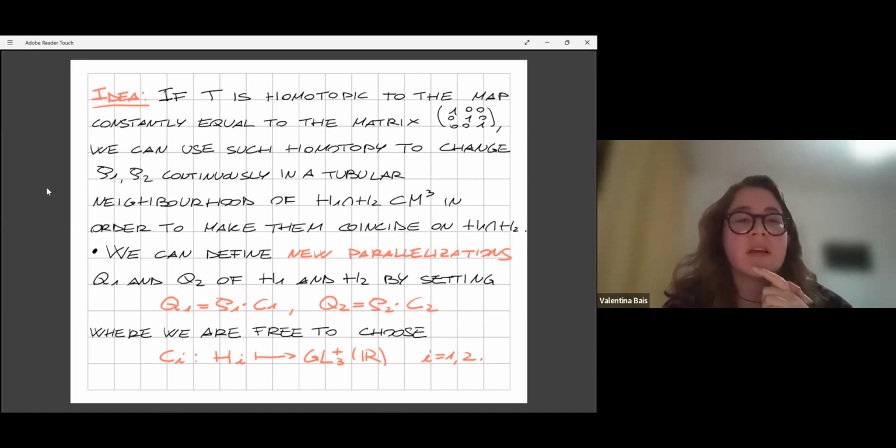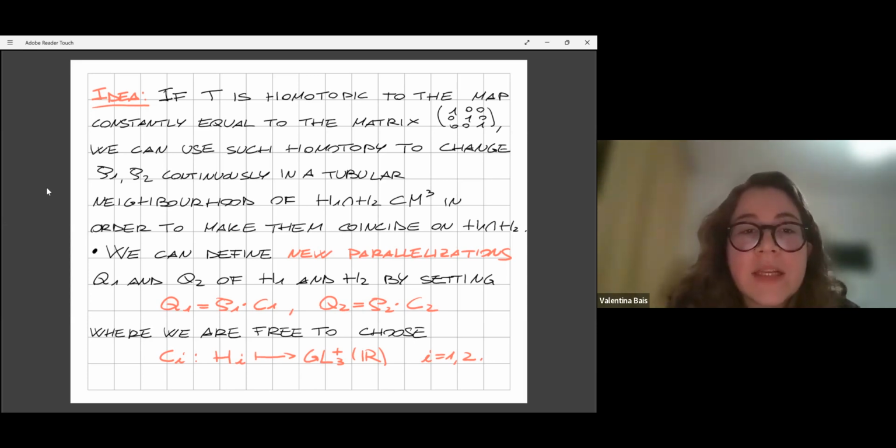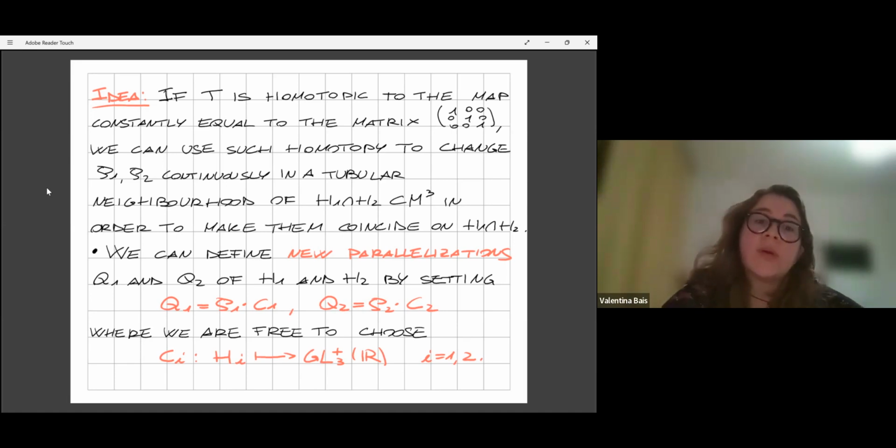Okay, so we can change P1 and P2 to new parallelizations, which we have called Q1 and Q2. And how can we do it? We can do it via essentially changing basis.